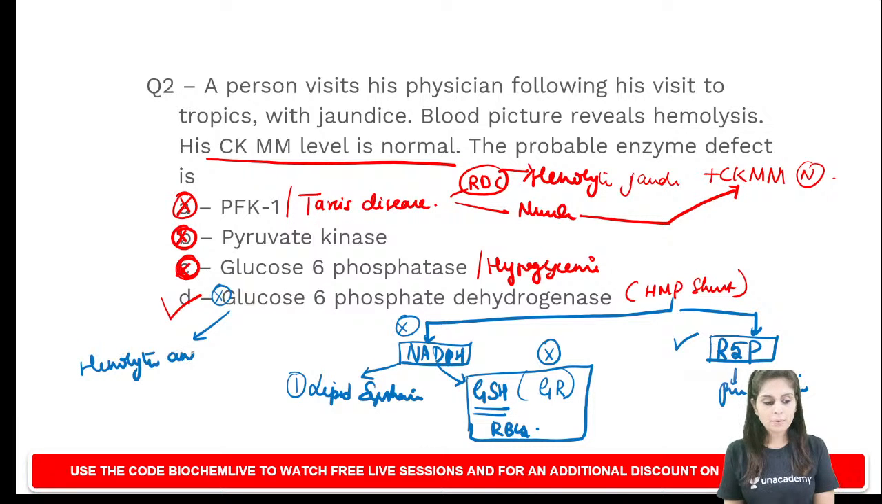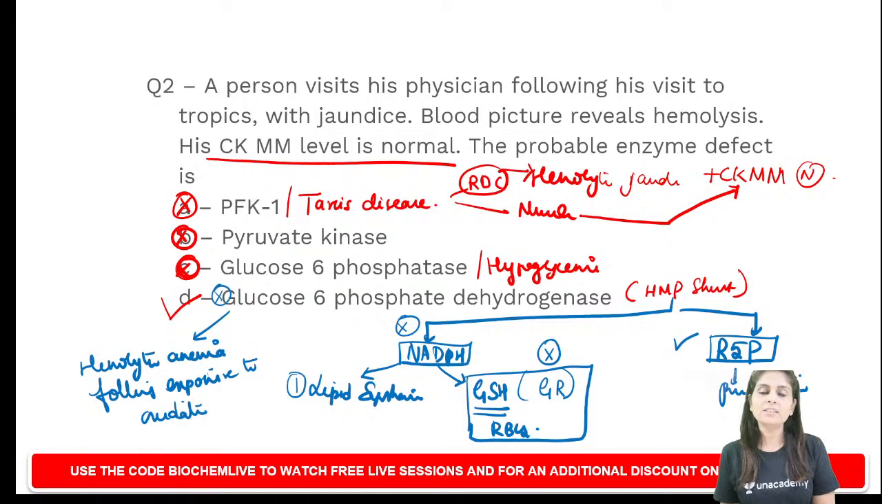It will present as hemolytic anemia following exposure to oxidative stress. An example of oxidative stress is exposure to a prophylactic drug for malaria. Following intake of primaquine, there is an oxidative burst, and when there is an oxidative burst, there should be a rapid rate at which glutathione has to be regenerated, for which we want NADPH. But NADPH is not synthesized in a person with G6PD deficiency. Then they present with hemolytic anemia.